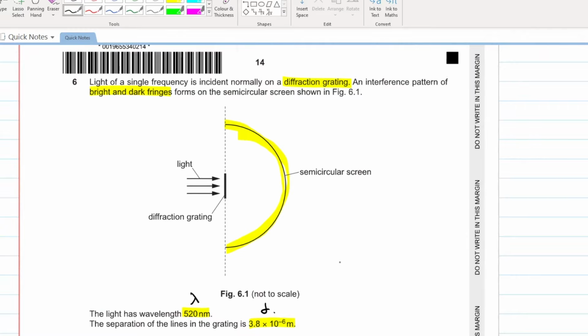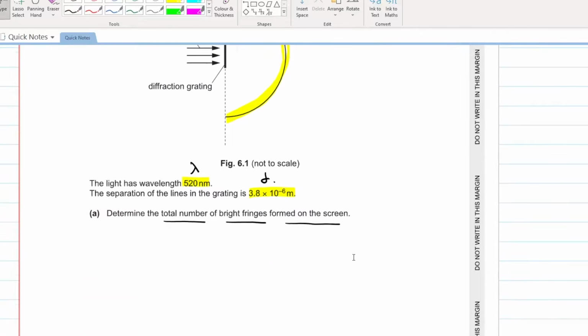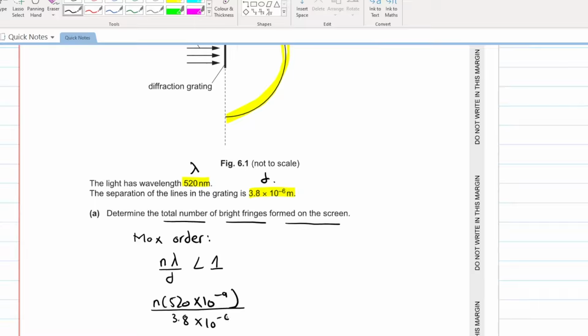How will you do that, beta? First of all, you will say, to calculate the maximum order, do you remember what we did? To calculate the maximum order, n lambda over d should be less than 1. Lambda is 520 into 10 raised to the power of minus 9, divided by d, that is 3.8 into 10 raised to the power of minus 6, must be less than 1.